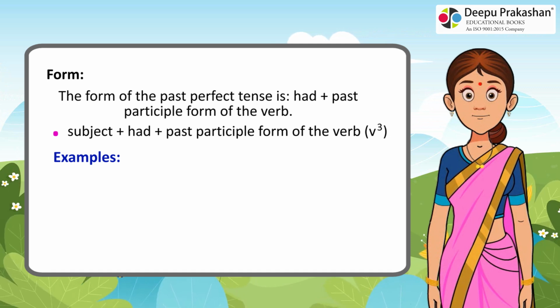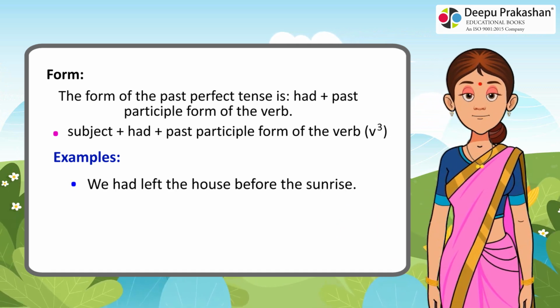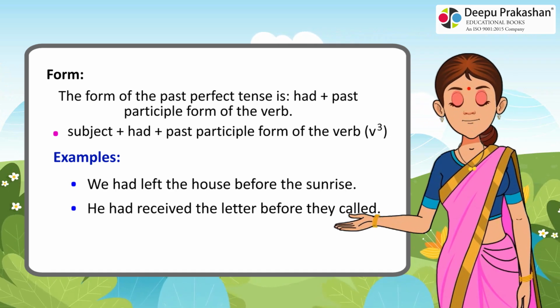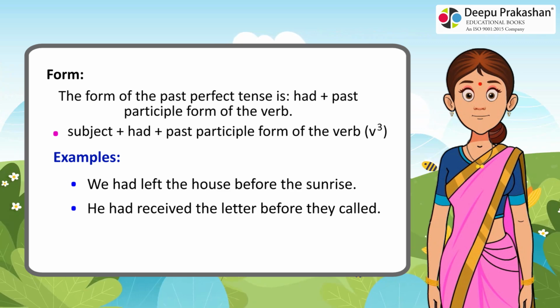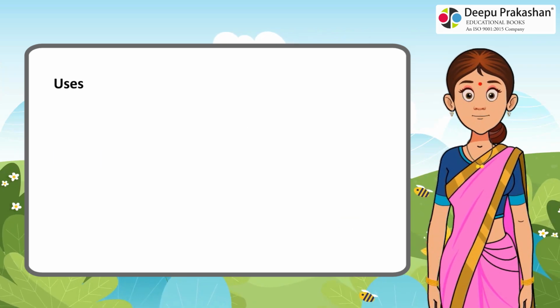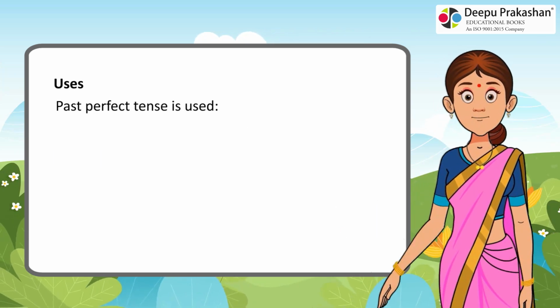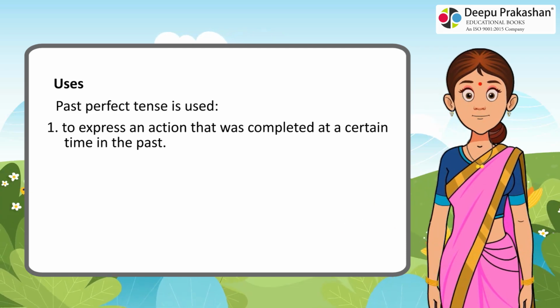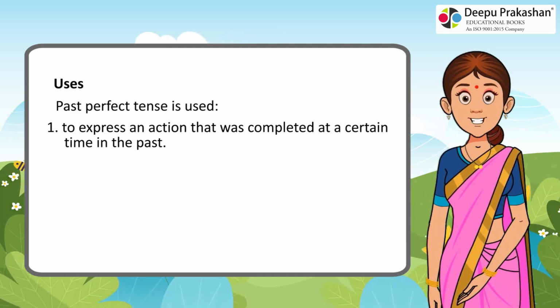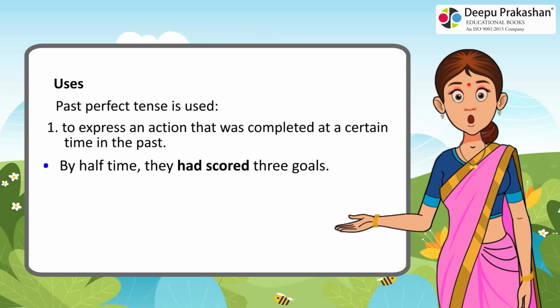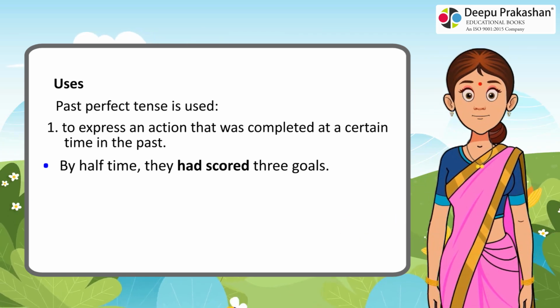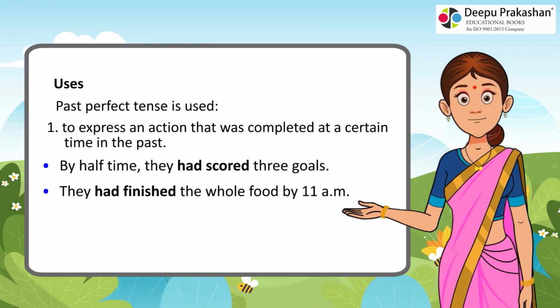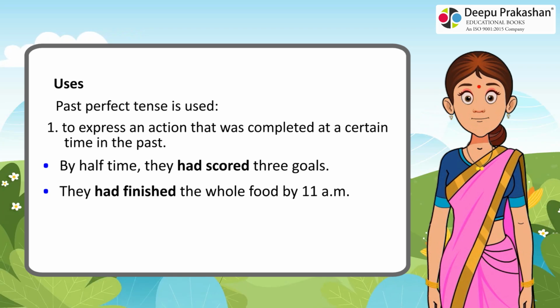Examples: we had left the house before the sunrise. He had received the letter before they called. Uses: past perfect tense is used 1. To express an action that was completed at a certain time in the past. By half-time, they had scored 3 goals. They had finished the whole food by 11 a.m.